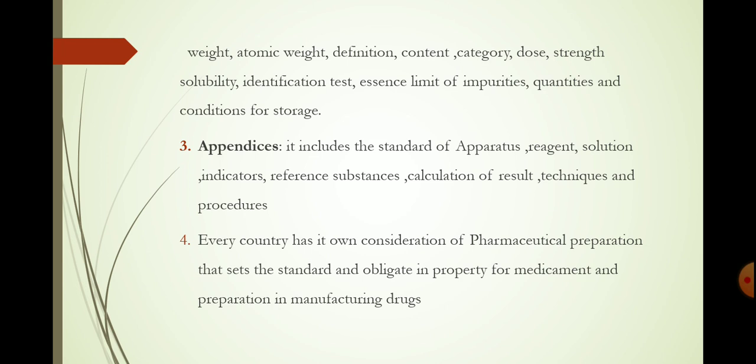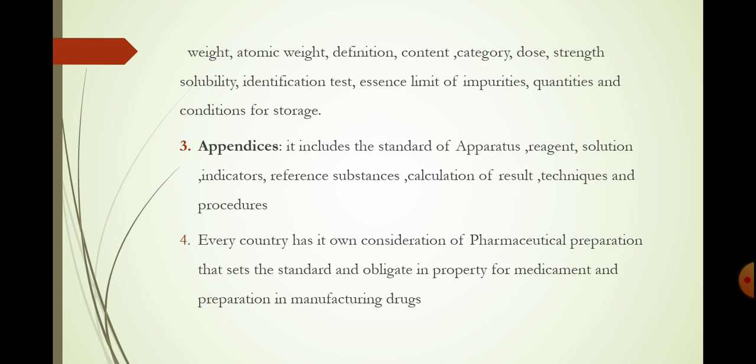That means the appendices is the part in which the standard procedure for using apparatus is given, how to prepare reagents, which reagent is suitable for which test, and how solutions are prepared. All methods and standard procedures are given in the appendices.